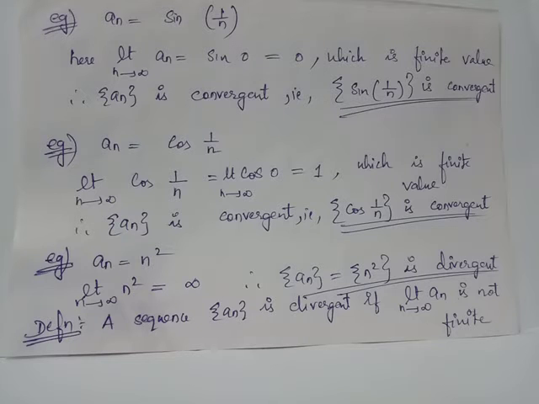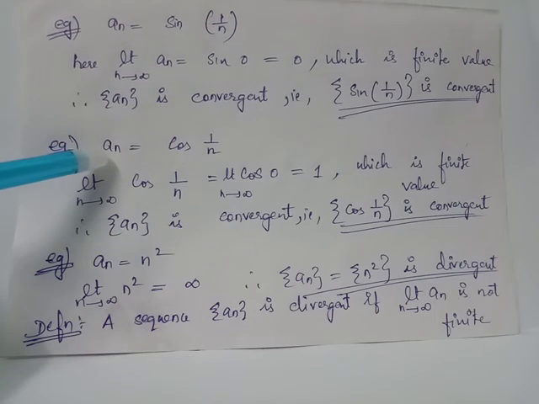Sequence a_n equals the sequence sine of 1 by n. We have the general term of the sequence a_n equals sine of 1 by n. When you apply the limit n tends to infinity to the general term a_n, we have limit n tends to infinity sine of 1 by n equals sine of 0, which equals 0. Since we have obtained the limit, which is equal to 0, a finite value, we conclude that the given sequence sine of 1 by n is a convergent sequence. Since the limit exists, in other words, in the neighborhood of 0 there are infinitely many terms of the sequence sine of 1 by n.